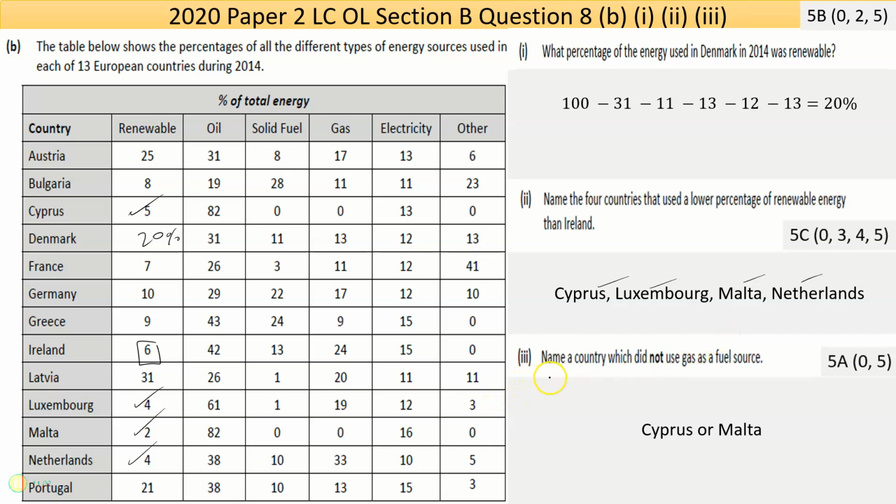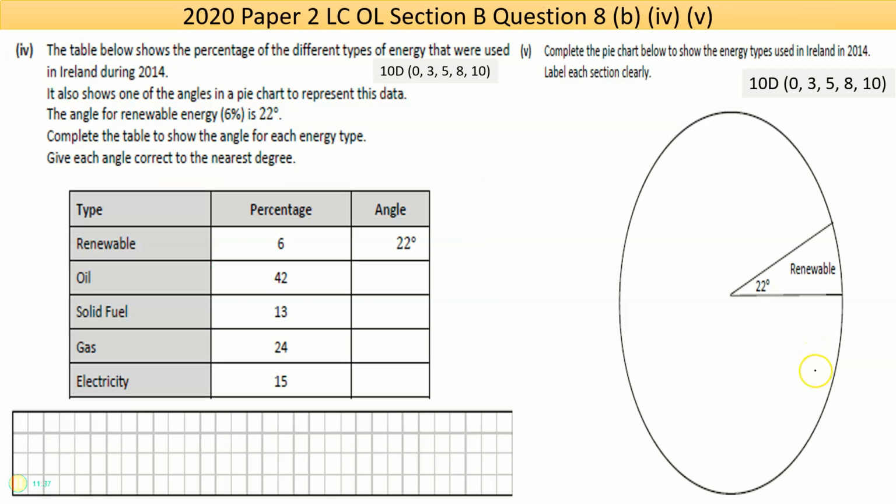Part 3 then says name a country which did not use gas as a fuel source. Well, if I see the column on gas, they'll have 0%. So look, Cyprus. And is that Malta? Everybody else did. So Cyprus or Malta. That's fairly handy. And I just need to note that on a 5A scale, you won't know if this is happening to you in the exam. It's either right or wrong. If you'd said Cyprus but missed Malta, no marks. It's a pretty extreme mark scheme. I don't really like it, although it is easy to mark.